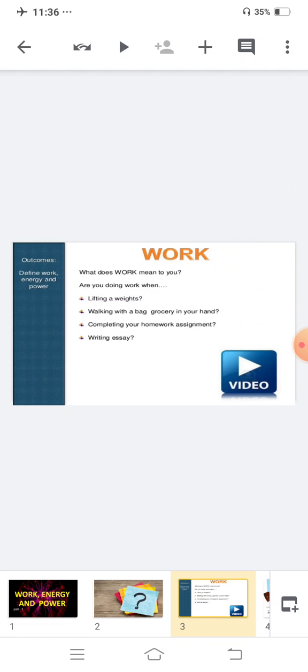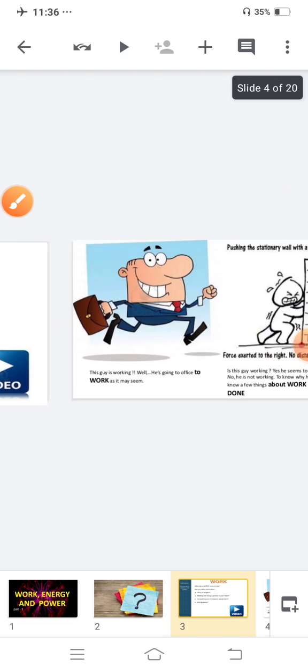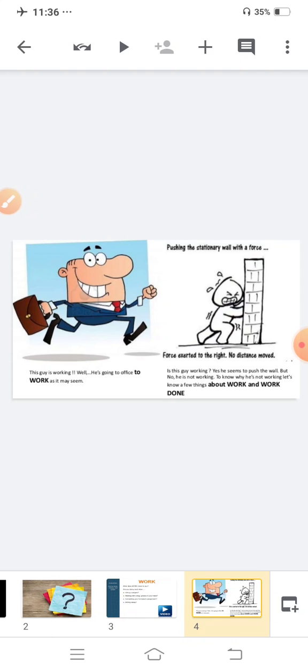Is this clear? See, this guy is working. Well, he is going to office to work, as it may seem. Clear? Now, he is pushing a stationary wall with a force. Force is exerted to the right, but there is no distance moved. Is this guy working? Yes, he seems to push the wall, but no, he is not working.